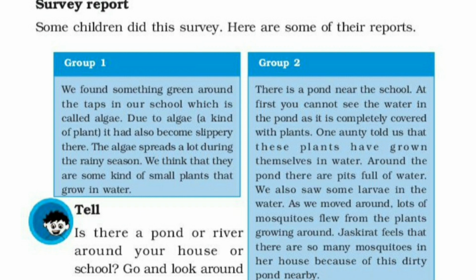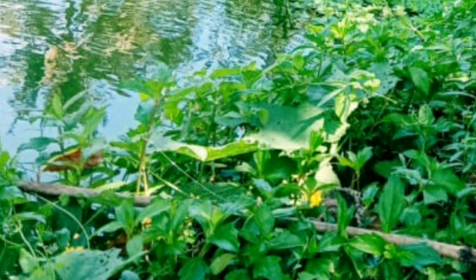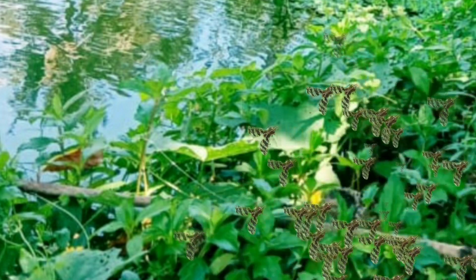Then report of group 2. There is a pond near the school. At first, you cannot see the water in the pond as it is completely covered with plants. One auntie told us that these plants have grown themselves in water. Around the pond, there are pits full of water. We also saw some larvae in the water. As we moved around, lots of mosquitoes flew from the plants growing around. Jaskirat feels that there are so many mosquitoes in her house because of this dirty pond nearby.